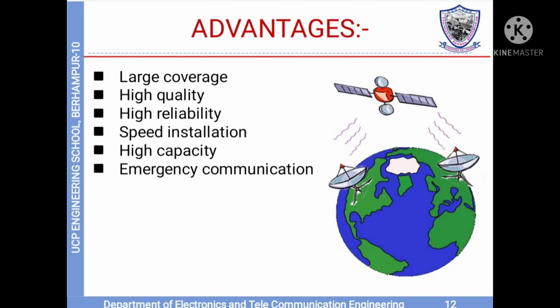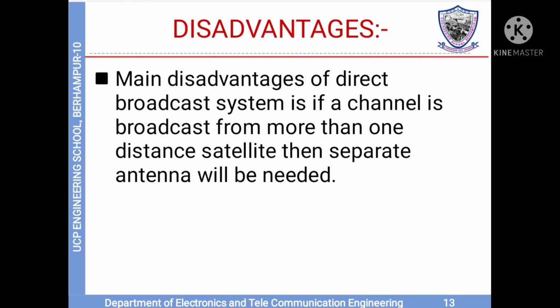Advantages: it covers a large area, high quality, high reliability, speedy installation, high capacity, emergency communication. And the disadvantage, the main disadvantage of direct broadcast system is, if a channel is broadcast from more than one distant satellite, then a separate antenna will be needed.